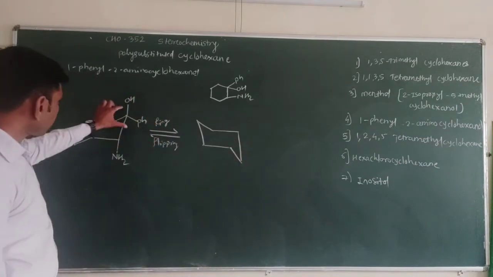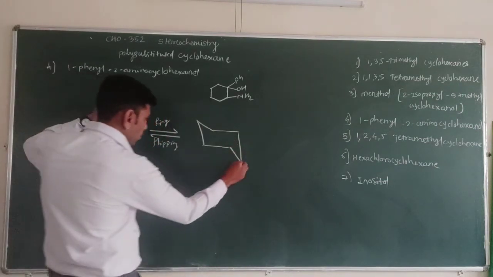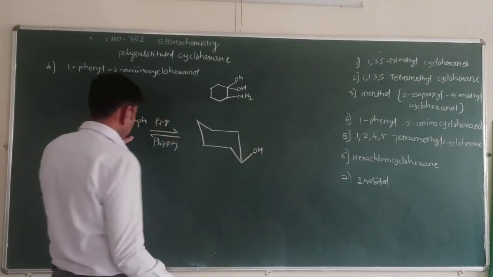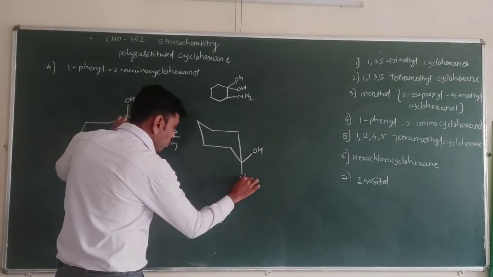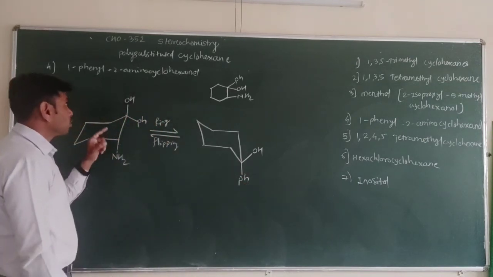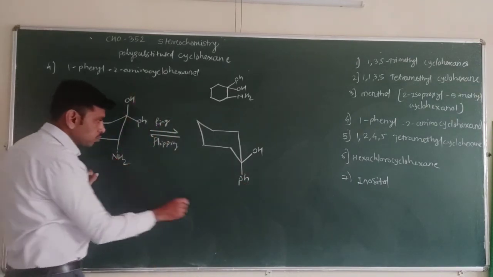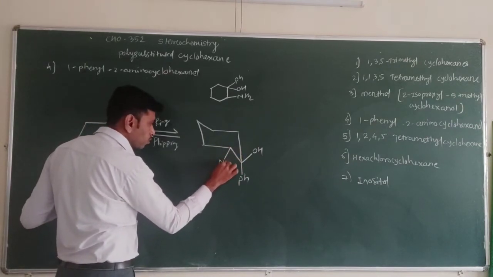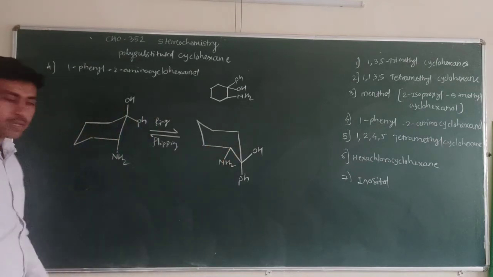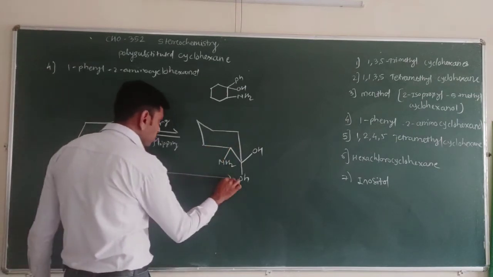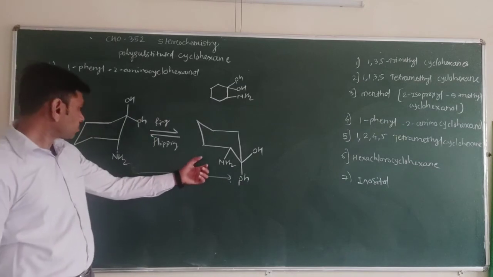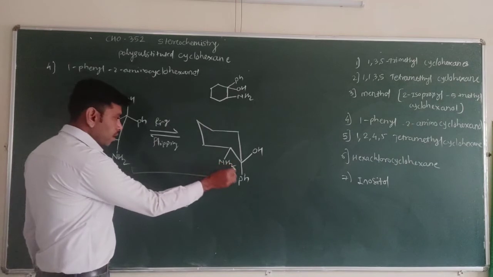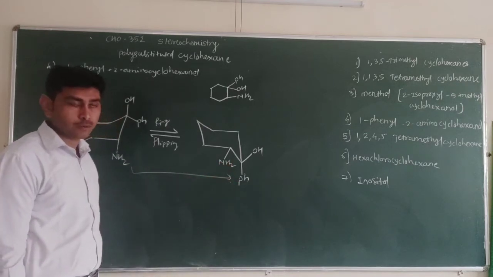Ring flipping changes the carbon here. So the OH group is in the upward position. Here phenyl goes downward, and the 2-amino, that is the NH2 group, is in the downward side. So these two structures are there, in which here two groups are in the equatorial position, and here one phenyl group is in the axial position.